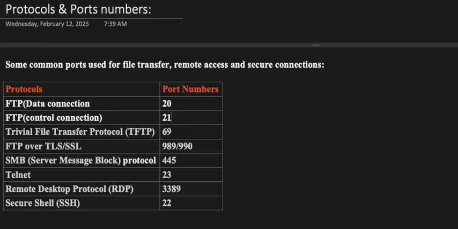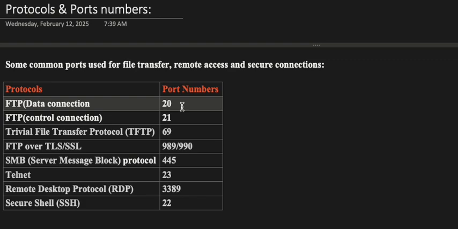In today's video, we are diving into the world of network ports and understanding their purpose. So let's get started. First up, let's talk about some common ports used for file transfer, remote access, and secure connection. Let's start with FTP for data connection over port 20.